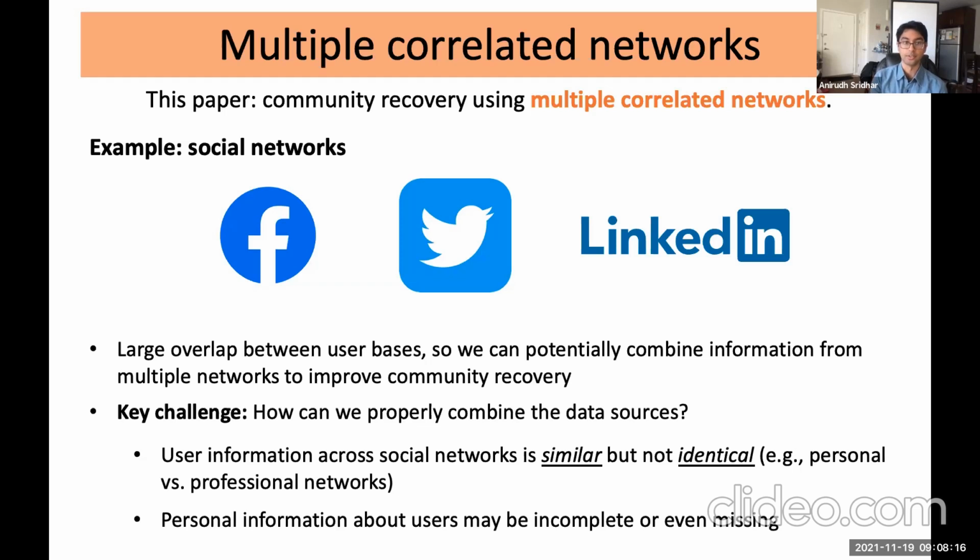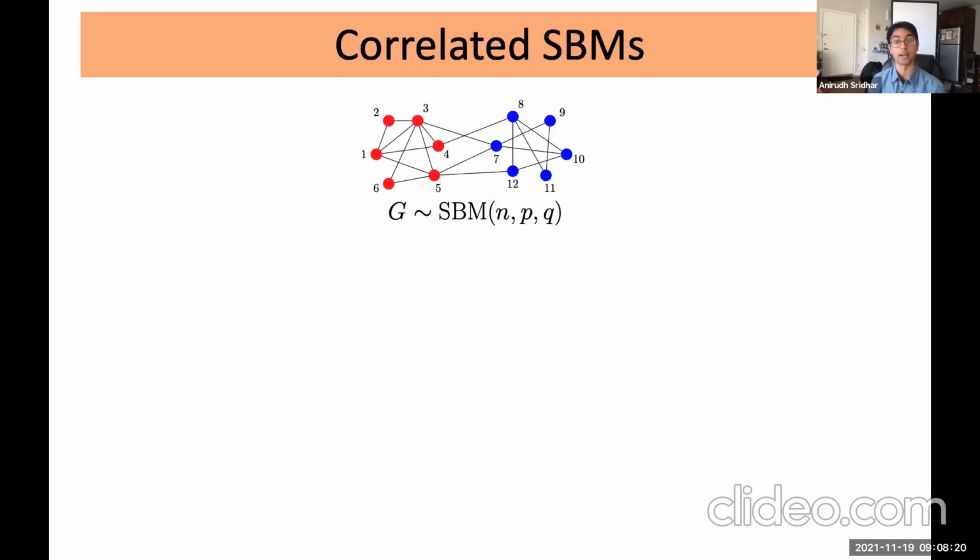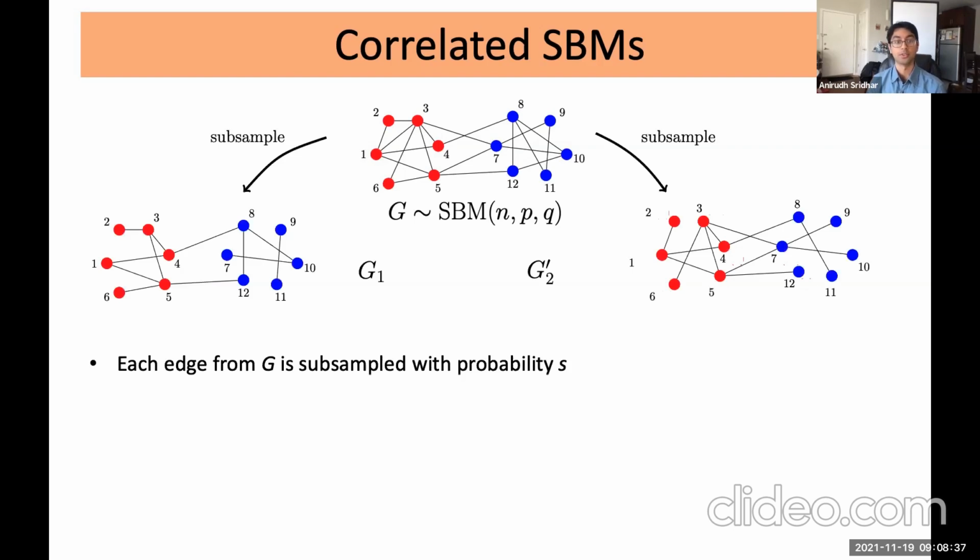All right, so to talk about this more mathematically, let's think about a model of correlated networks, specifically correlated stochastic block models. So the way this model works of generating correlated networks, we start with a given stochastic block model. You can think of this as a base graph. And then we're going to construct two graphs, G1 and G2 prime, by sampling edges from G independently with probability s.